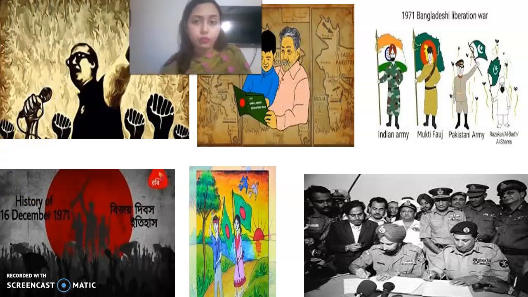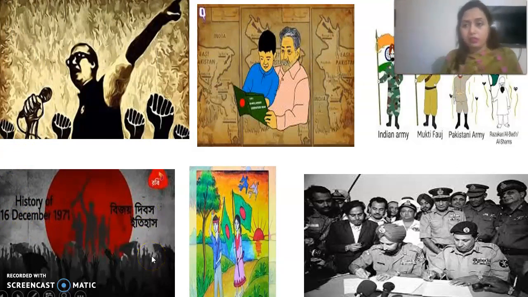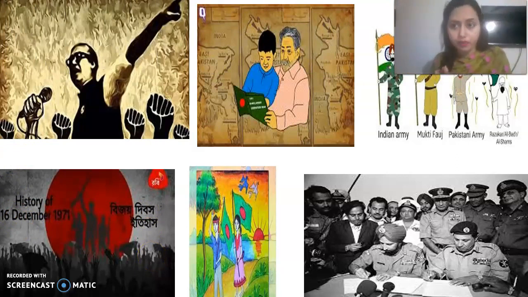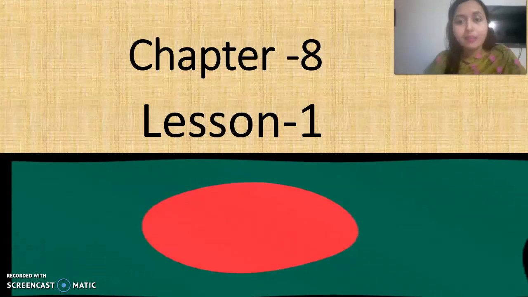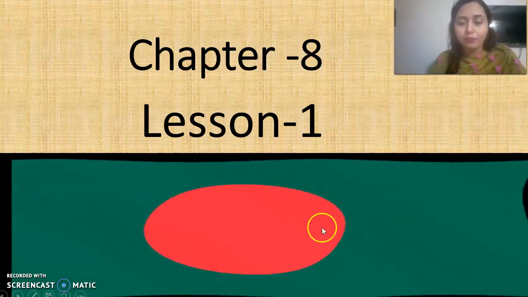And the last one, what is it about? It is the history of 16 December 1971, our Victory Day. So all these pictures are showing something related to our country. Can you understand which topic we are going to start today? Yes, it is about Bangladesh and her citizens, that is chapter 8, lesson 1. Can you see? Here is a moving flag of our country.